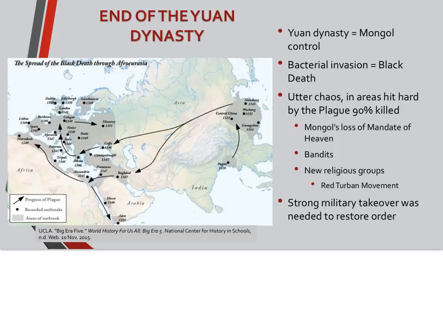Due to this, the Mongols lost the mandate of heaven, and we talked about the mandate of heaven beginning with the Zhou dynasty, which legitimized the dynasties. If you were not doing a good job, it was said, according to the mandate of heaven, that you will be replaced. And so there were several bandit groups formed. One of the religious groups formed in opposition to the Mongol rule was the Red Turban Movement. And they're going to be important in a few more slides, so we'll get back to them. But there was a need for a strong military takeover, which is about to occur.